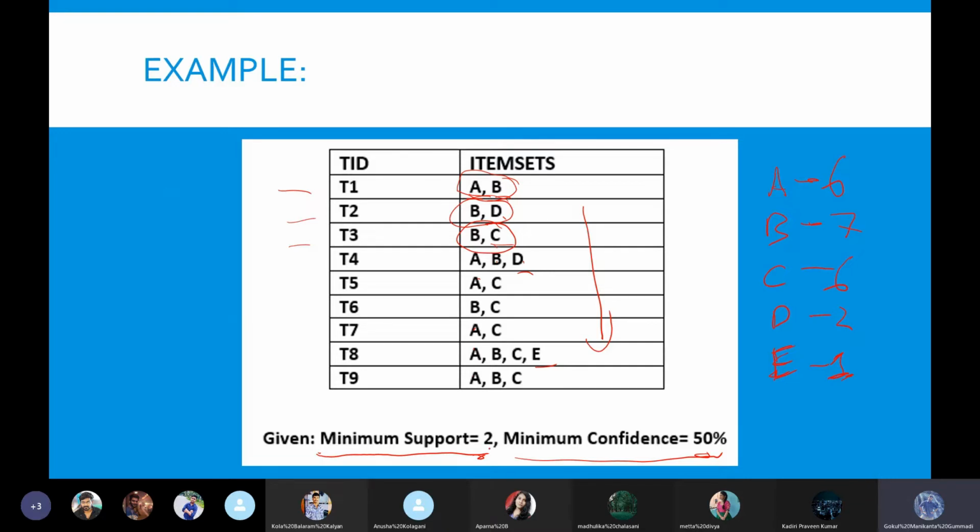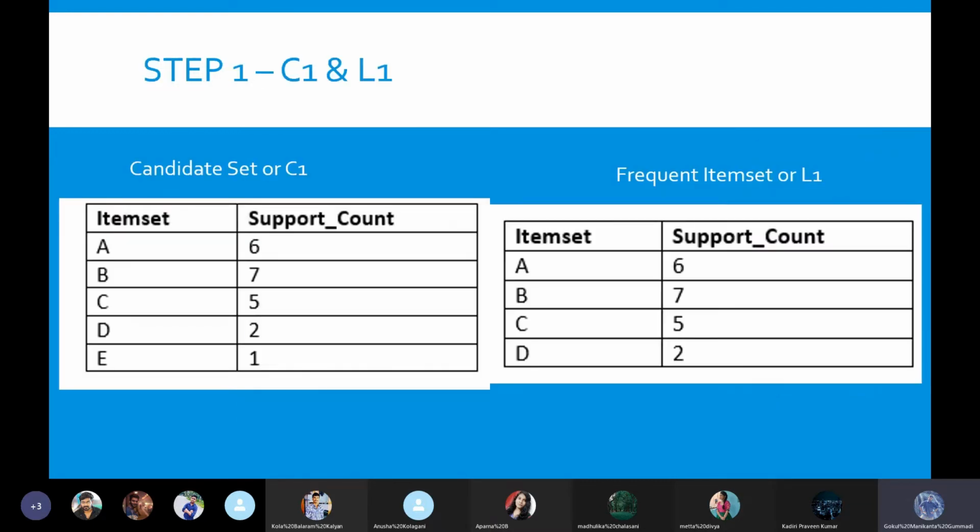So as we are going with the minimum support value of 2, we will remove this E and go with only these A, B, C, D as our data items which have the minimum support value, and we will try to identify if there are any combinations of these data items going together. So this is actually the first step which we can see here.